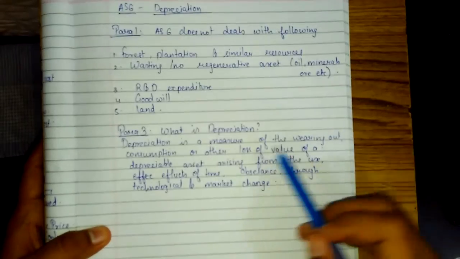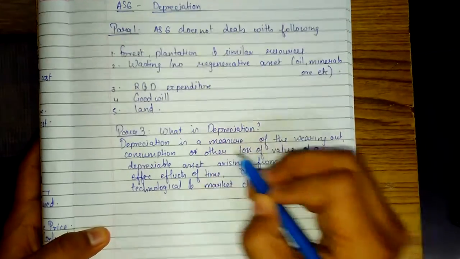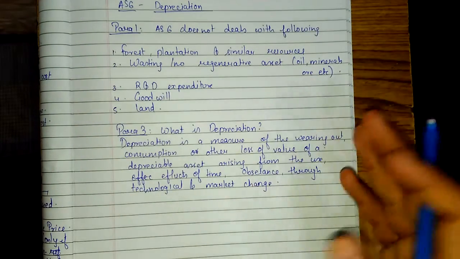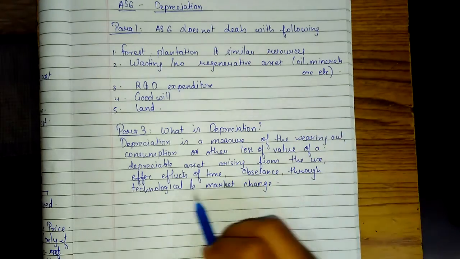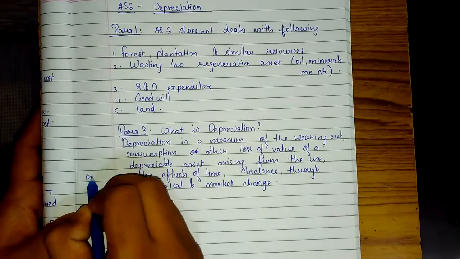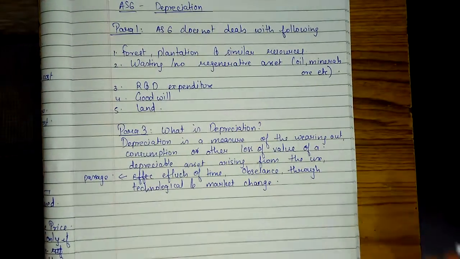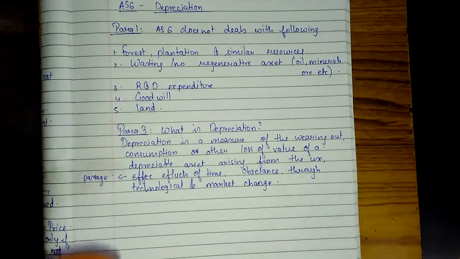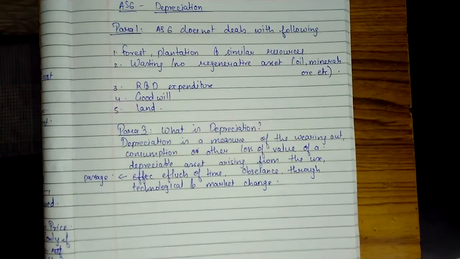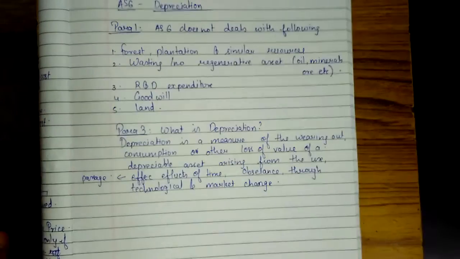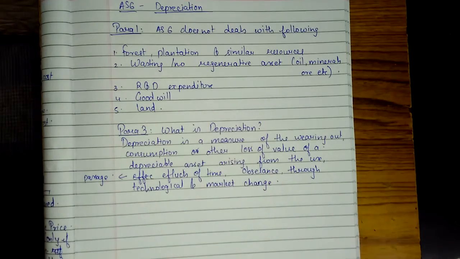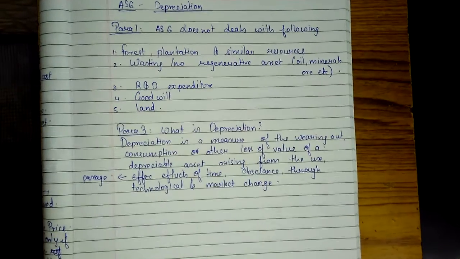Depreciation is a measure of wearing out, consumption or other loss of value of a depreciable asset arising from use of such asset, efflux of time, obsolescence. Efflux of time means passage of time. Obsolescence means it has been kept and the value has declined. It has been kept for years or for more than a decade, and such asset is now of no use, so it is completely depreciated. So it is known as obsolescence through technological and market changes. This is the meaning of depreciation as per AS6, given in para 3.